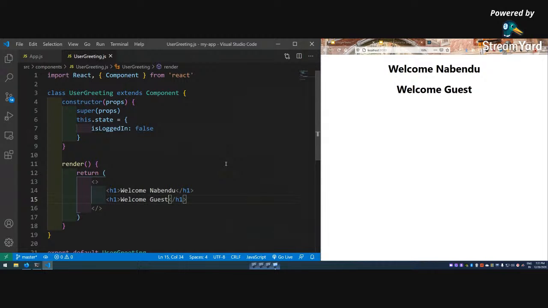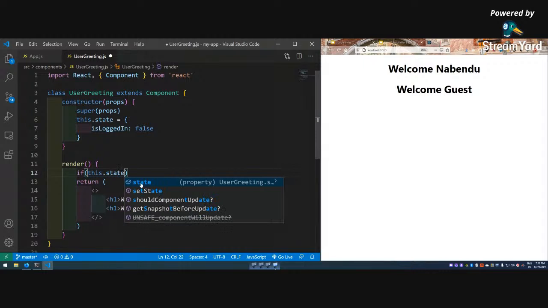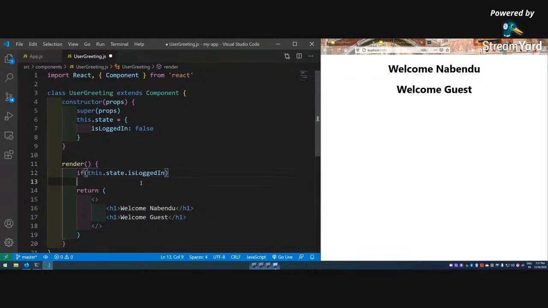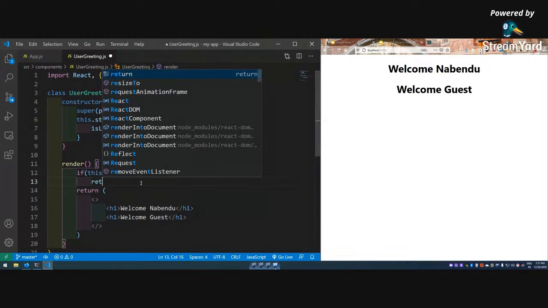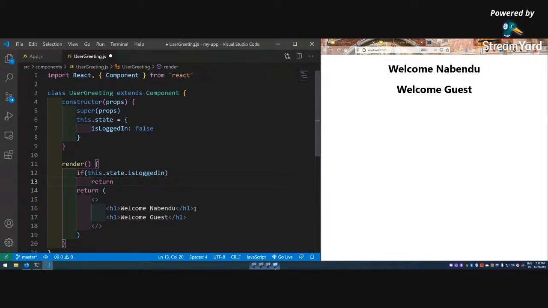So the first way is the if statement. How to do conditional rendering with an if statement. As I have told, anything inside this render will come. So if, as it's a state variable, this.state.isLoggedIn is there. And one more thing, this is a JavaScript thing. If an if statement has a single statement, which right now it does, I can just give a tab. I don't have to give the curly bracket, so I'm not giving that curly bracket. So return, I have to return something inside a JSX. Always I have to return something.